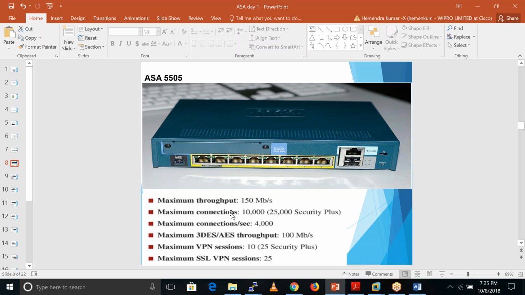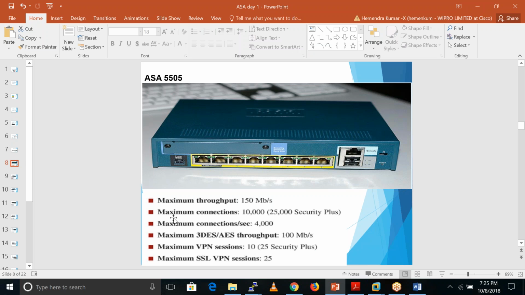But I always suggest that if we have a throughput of 1 Gbps in our network, we should purchase a firewall with a throughput of 2 Gbps, meaning double. There is also lots of unwanted traffic going through our network, and we don't want any interruption to our inside users.